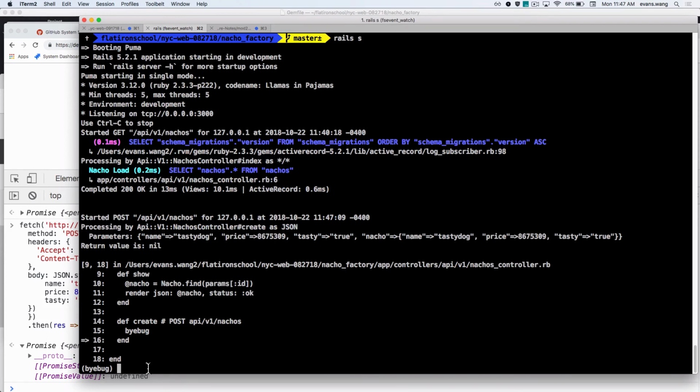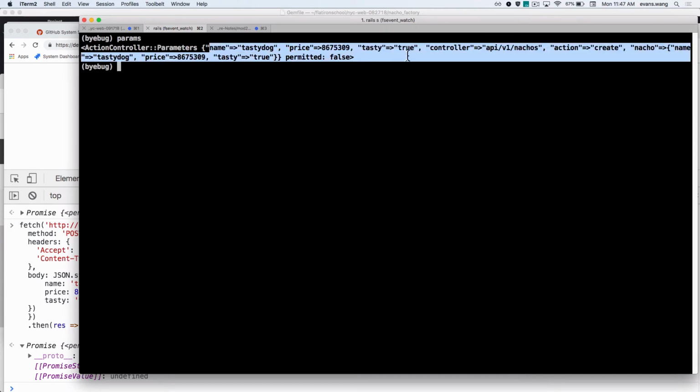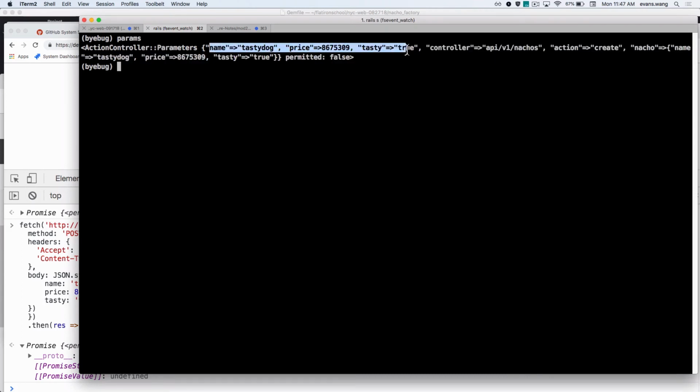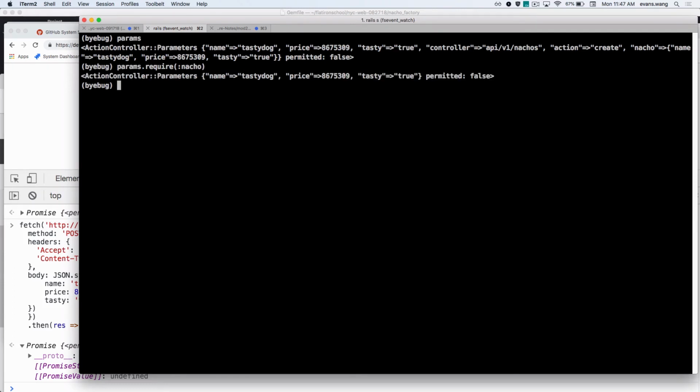See how REST is tying together? When I hit this RESTful route, with the correct HTTP verb and the resource, I'm going to hit my controller action. So what do I need in here? Well, let's check the first thing. What are my params? Looks like I have some sort of name, price, tasty. I also have this nacho here. So I can do params.require my nacho. And I can get what I need.